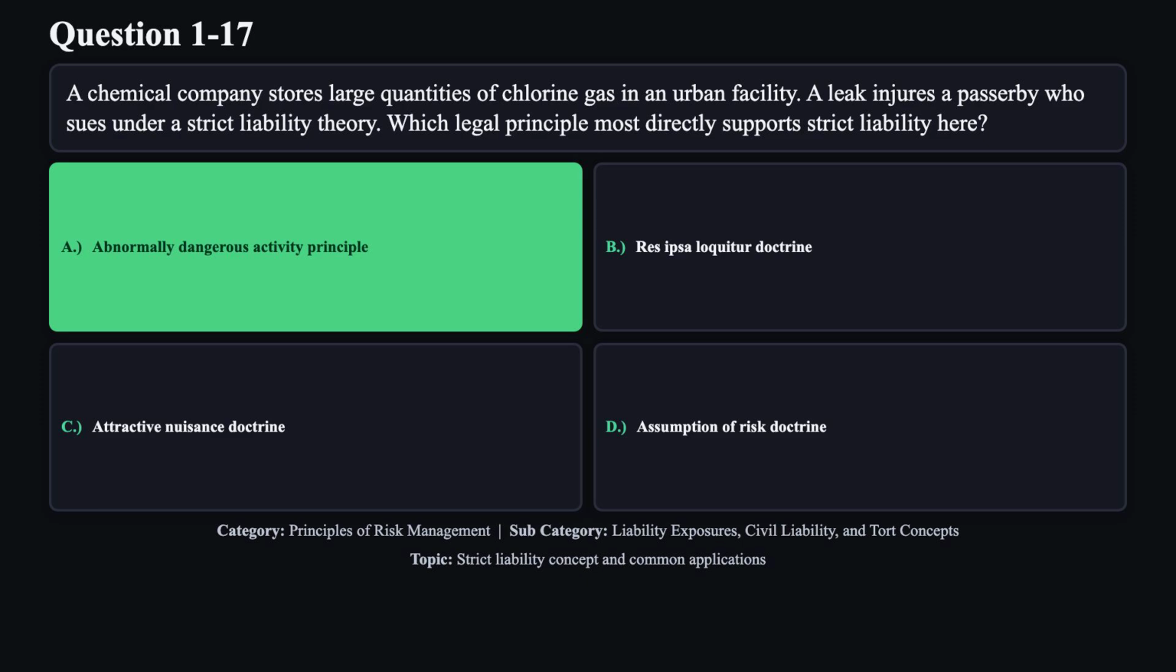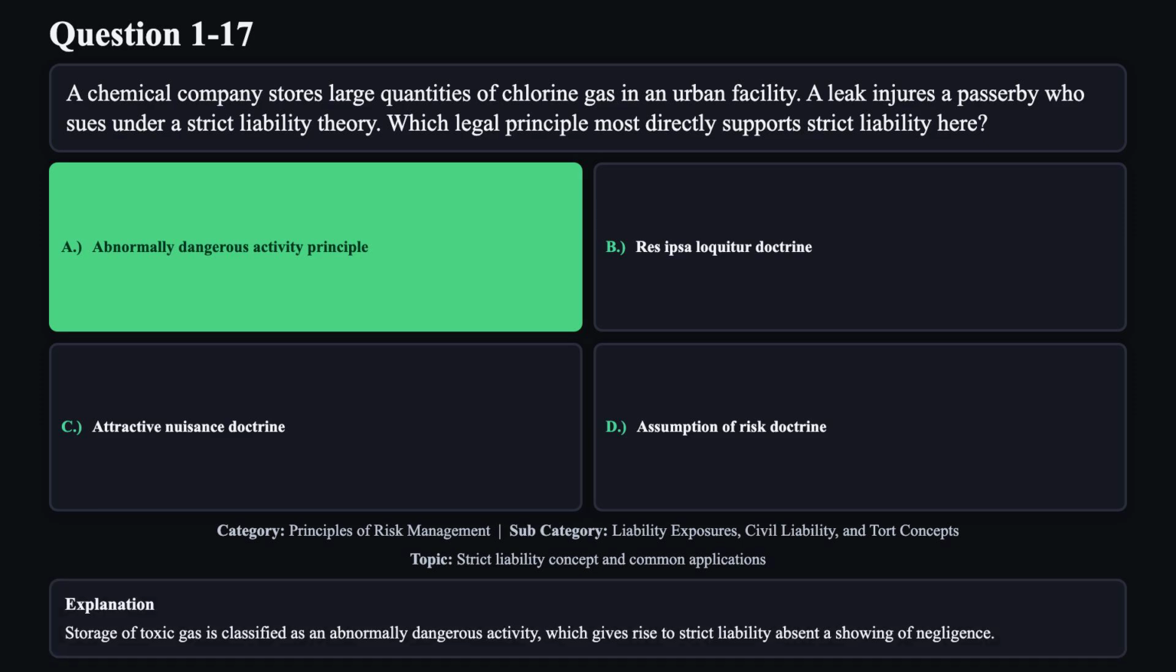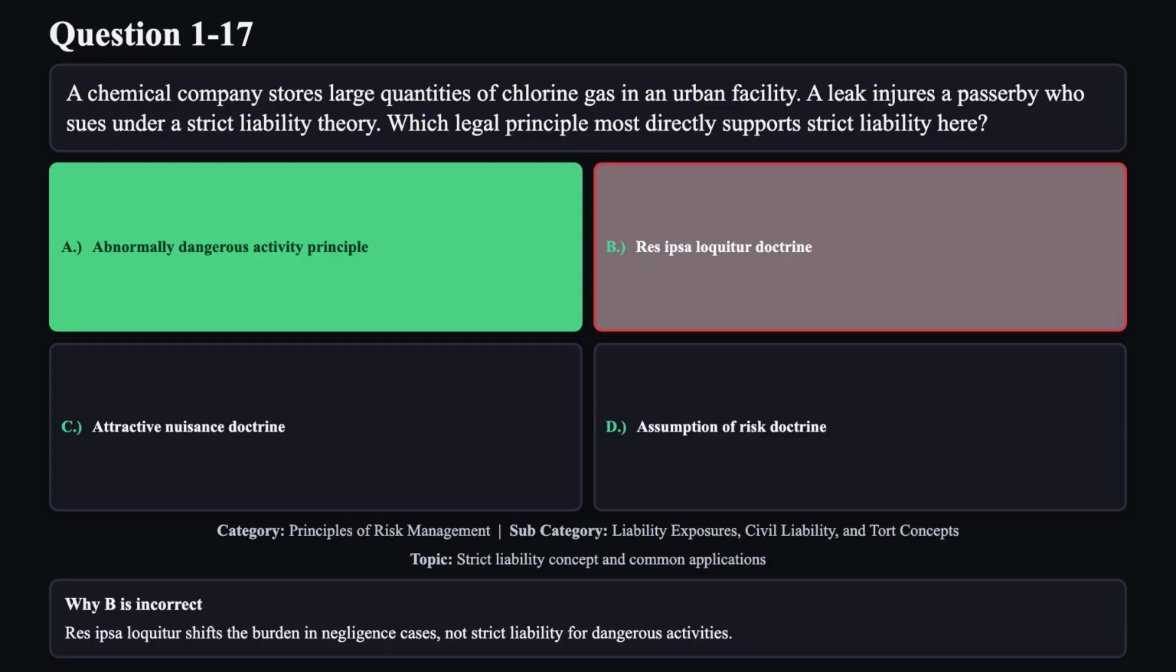The correct answer is A. Storage of toxic gas is classified as an abnormally dangerous activity, which gives rise to strict liability absent a showing of negligence. Reason B is not correct. Res ipsa loquitur shifts the burden in negligence cases, not strict liability for dangerous activities.